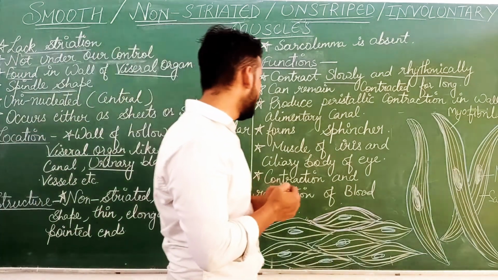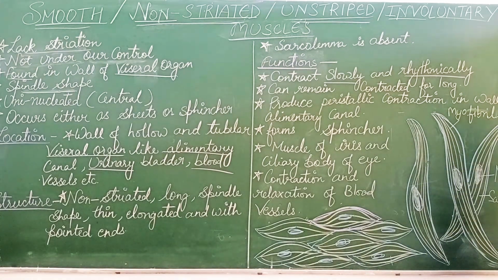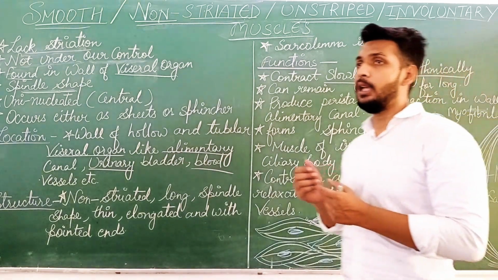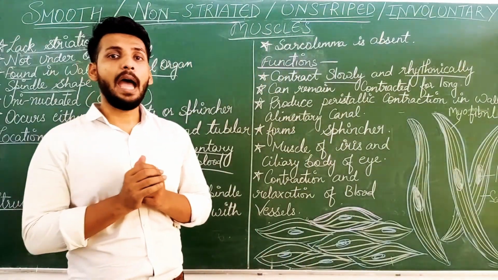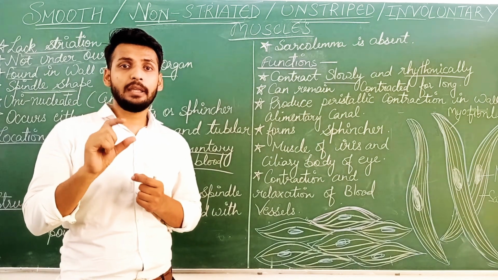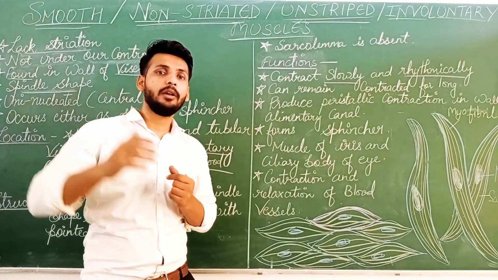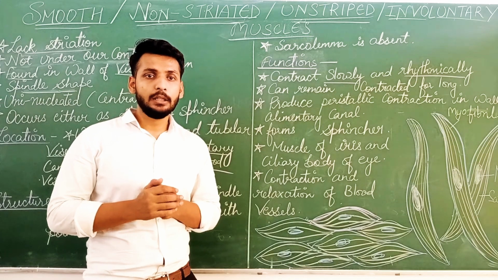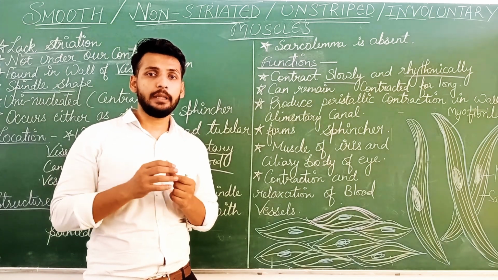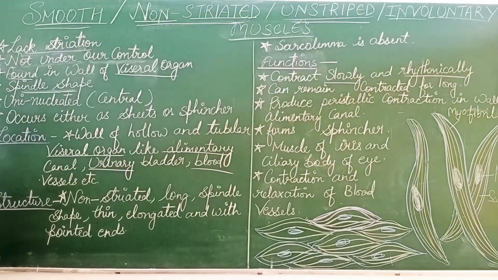In a similar way, the ciliary body of the eye. What is the ciliary body? These are the ciliary muscles, which control the thickness of the lens. They help in making the lens thick or thin, due to which we can view nearby objects or far away objects. So they make it thick or thin. They change the focal length, and it is also an involuntary action, right? Hence they are present in the ciliary body of the eye.